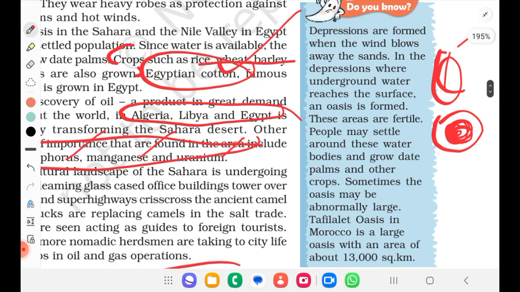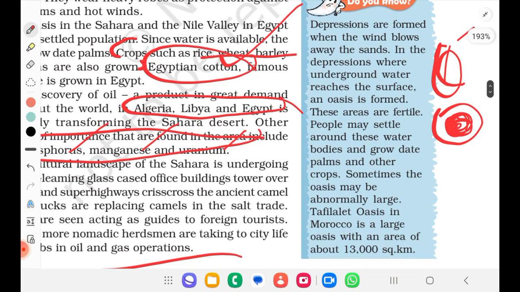These are fertile. People may settle around these water bodies and grow date palms and other crops. Sometimes the oasis may be abnormally large. Tafilalet oasis in Morocco is a large oasis with an area of about 13,000 square kilometers. So this is one point to be noted.